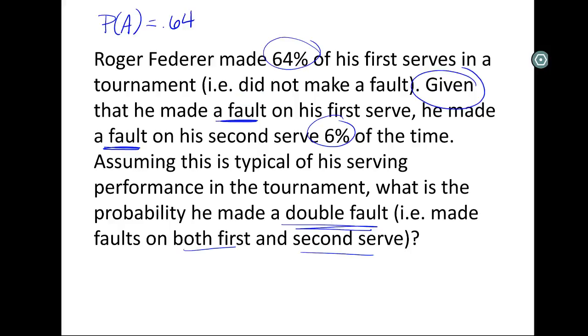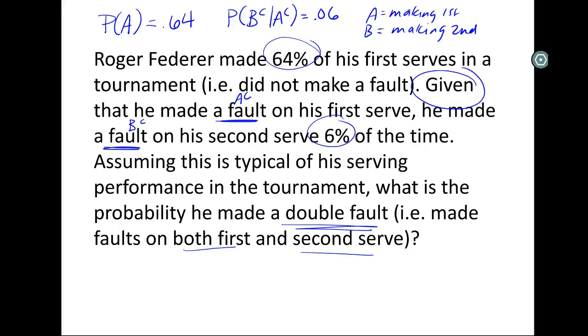Let's just call this A. A is making the first serve, so this would be A complement. And let's call B making the second. Whew, this will work. My God, it took me long enough. So this would be B complement. So the other probability we got here was given A complement, if he makes a fault on his first serve, that he also makes a fault on the second. This is a 6% chance. And we want to know about the probability of A complement and B complement, faults on both.